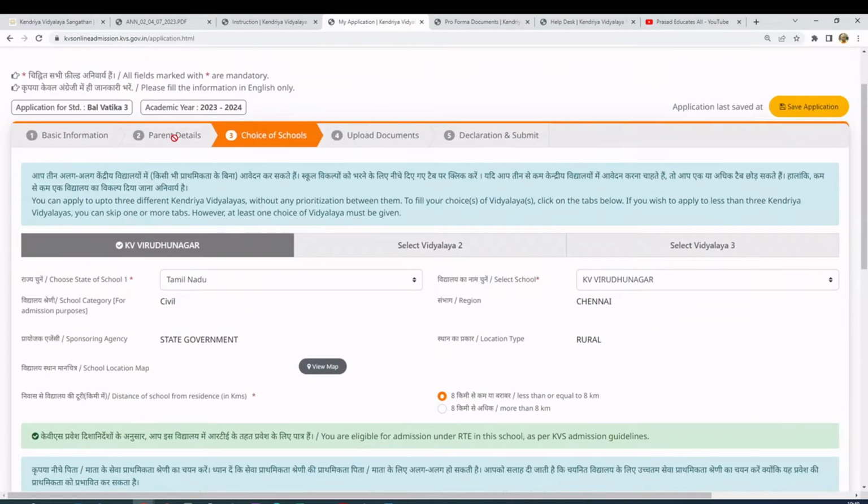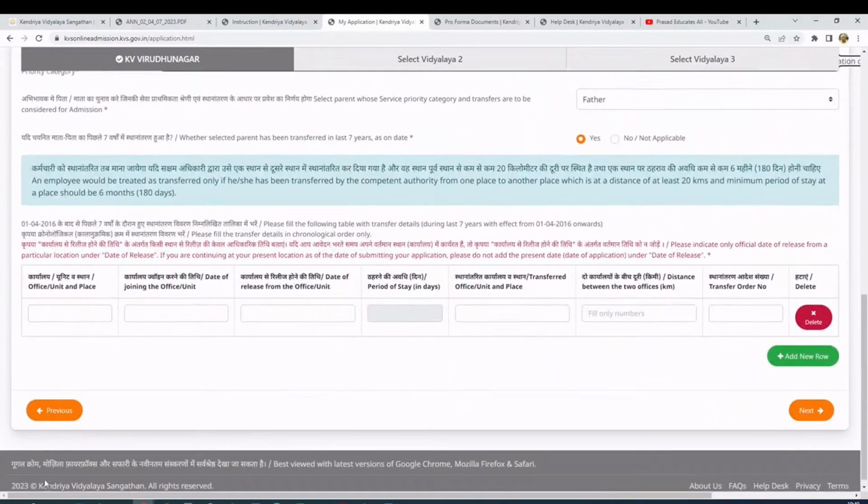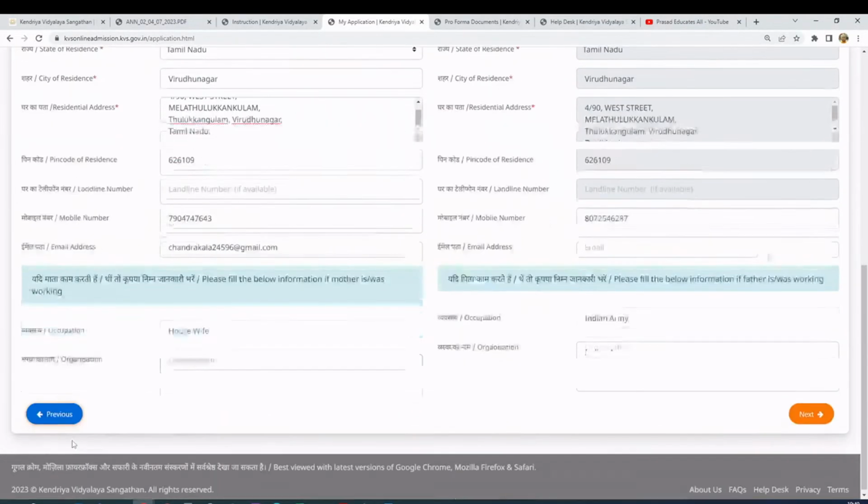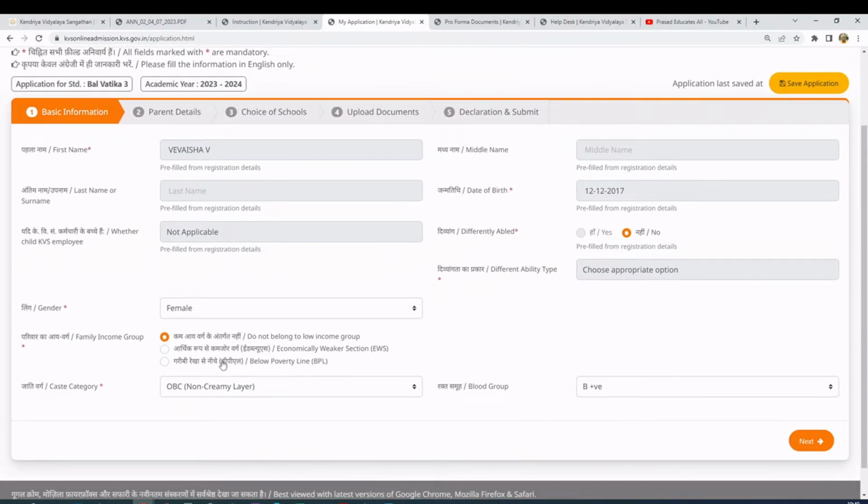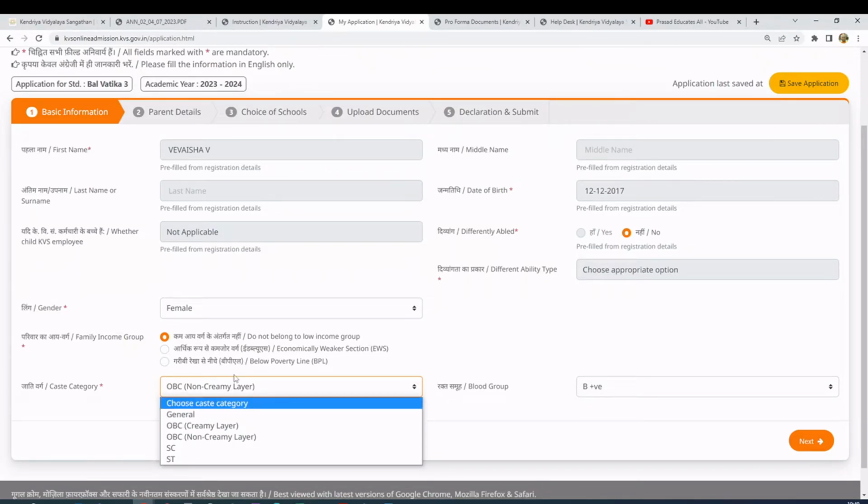So this is what I wanted to tell. Let's go back to the basic details again, because I forgot to give you one piece of information. The reason for selecting OBC, RTE and all of this is that you get a higher chance of admission. You are considered in different categories when you enter the lucky draw. If you belong to below poverty line, you are by default considered in RTE. RTE also considers OBC, SC, ST, and again you have a separate category for OBC, SC, ST. So by default you enter two selection lists here.